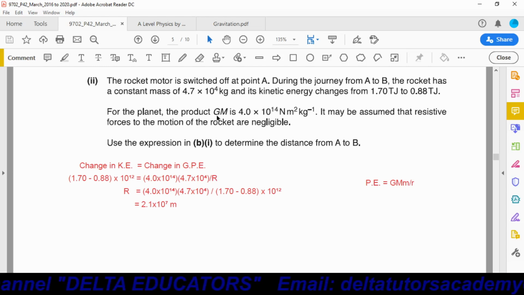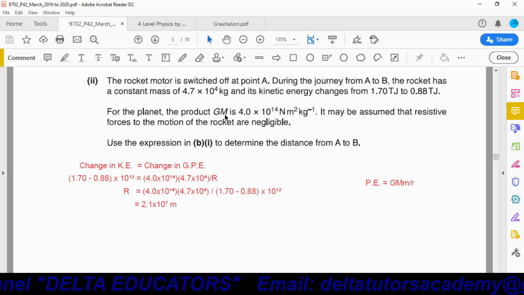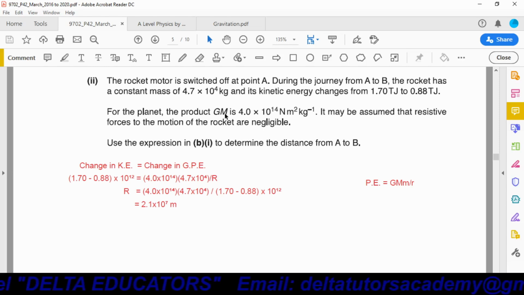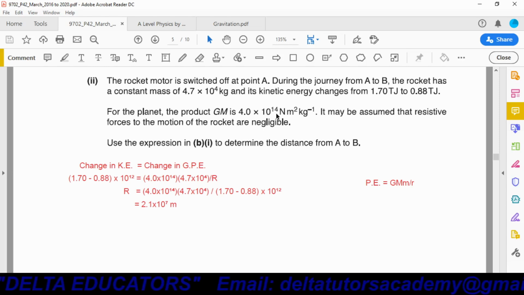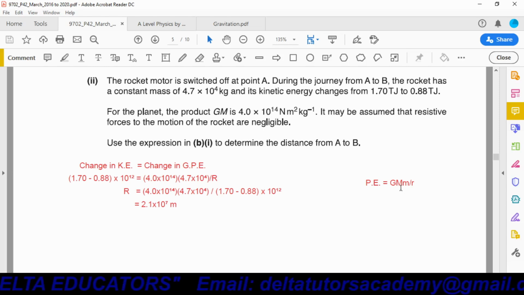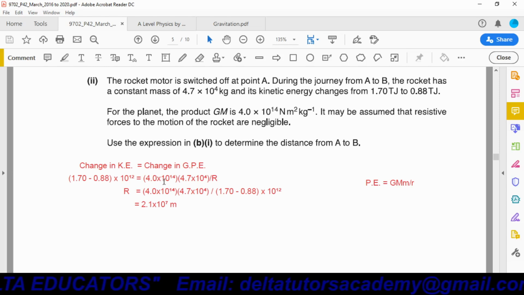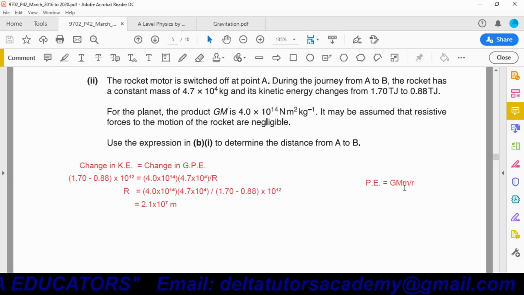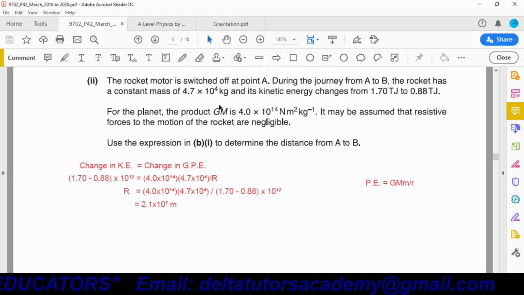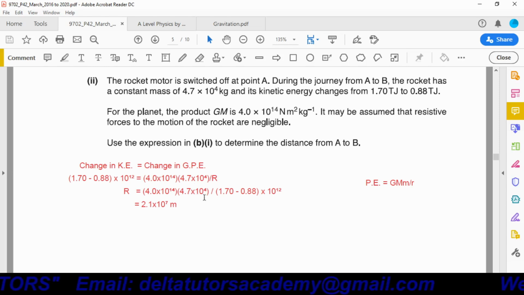Now the product of capital G and capital M is given as 4 × 10^14. The small m is the mass of the rocket, which is given as 4.7 × 10^4, divided by R. What is R?